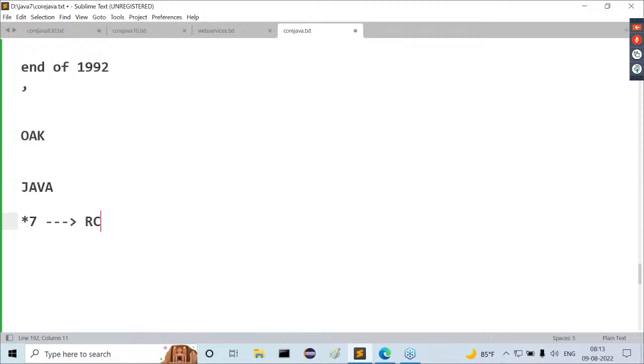In the middle of 1994, there was a boom for www, the World Wide Web, part of the internet. In India, the internet era might have started around 2000, 2001, 2002. But abroad, the internet era started in 1994, 1995, 1996.